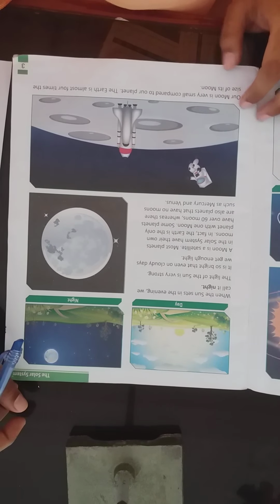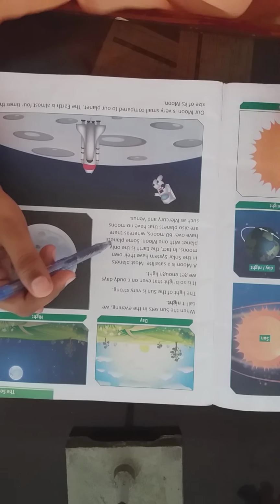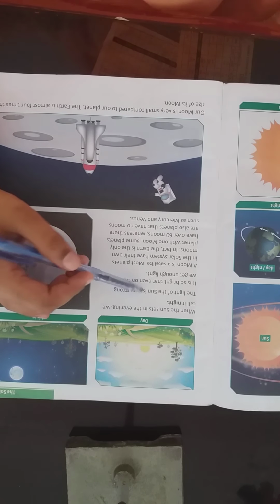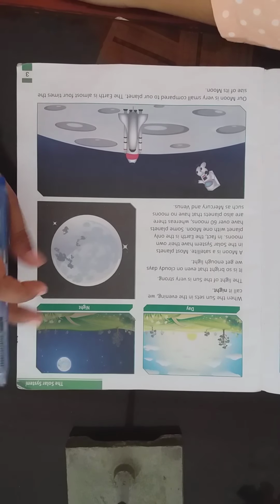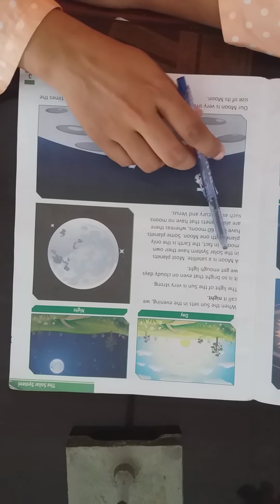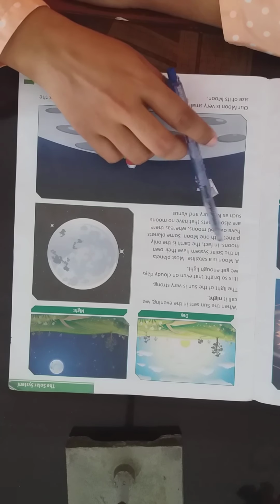Today we are going to move to our next topic. We read up till the sun, and when the sun ended, we ended the lecture. Now we are going to learn about the moon. As you can see in the picture, a moon is a satellite. Now what is a satellite?